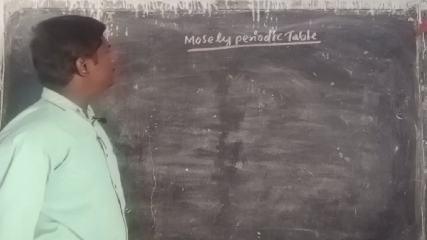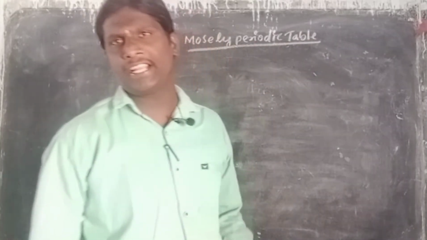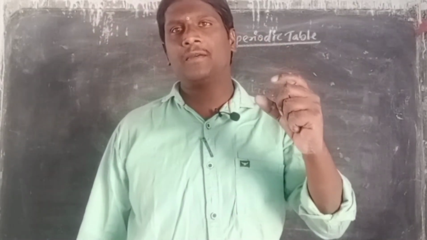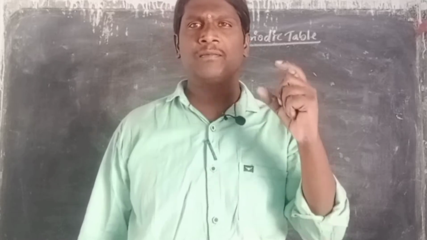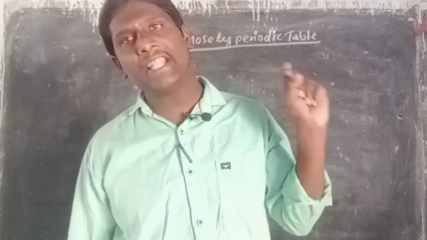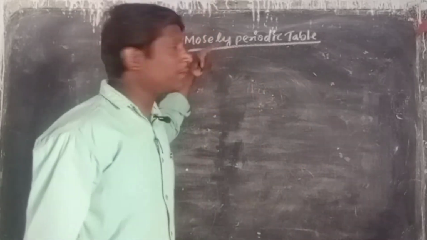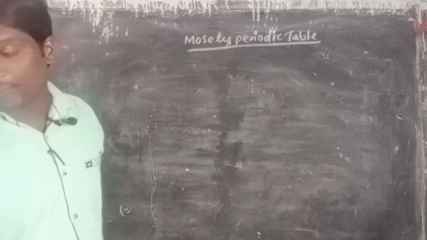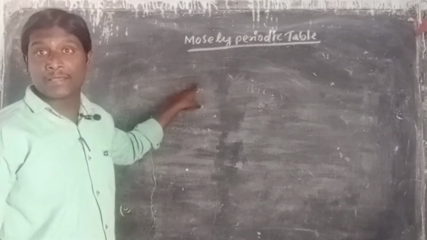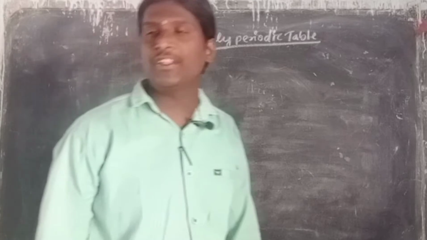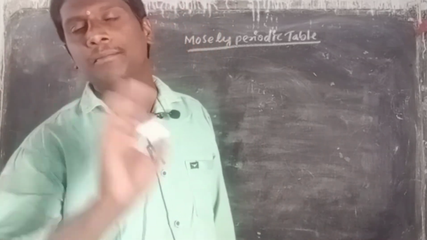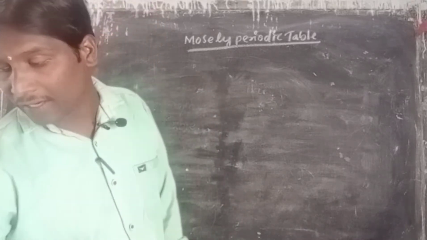What is the difference between the Moseley and Mendeleev periodic tables? The Mendeleev periodic table says the physical and chemical properties of the elements are functions of increasing atomic weight. What is meant by the Moseley periodic table? The physical and chemical properties of the elements are periodic functions of their atomic number.